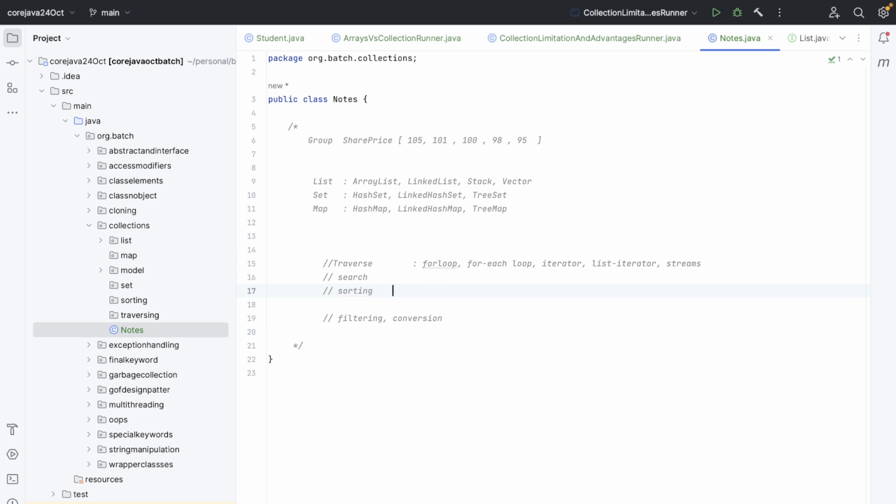Then for sorting, okay, some provide some basic methods, but it's not of that much weightage. For sorting we have comparable and comparator. We will see what these things are. Then filtering and sorting we can do manually also, but these are mainly part of streams, where first-level and second-level functions are used. Okay, let's leave it, this is not in our course. These are functional programming things, so we'll see some basic streams only.